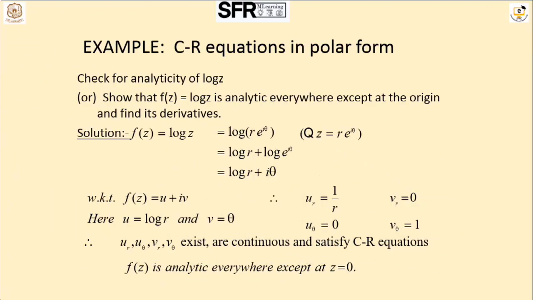Next I take the example for polar form. In the place of x and y, I take r and theta. I take f of z as log z. For f of z equal to log z, I take the polar form z as r e power i theta, so log r plus log e power i theta. I am deriving f of z. Taking the real and imaginary parts, u is log r and v is theta. The partial derivatives are continuous and satisfy the CR equations. It's a simple example, but it should be very useful to you to learn the polar form as satisfying the CR equations.